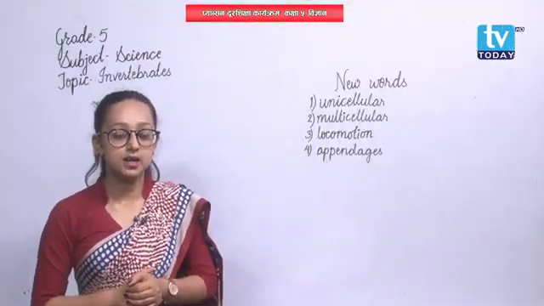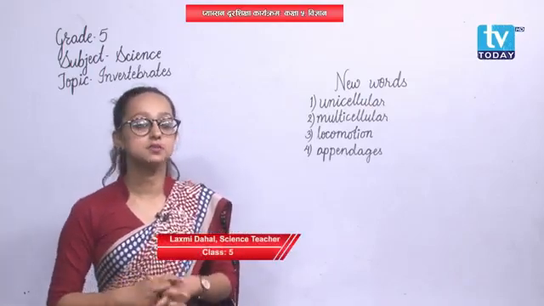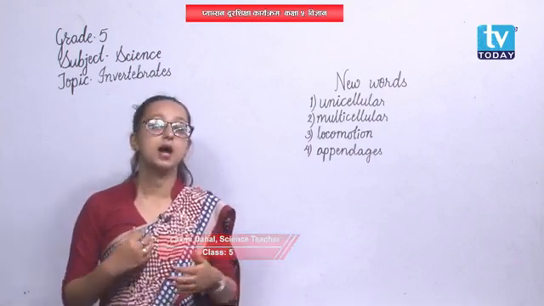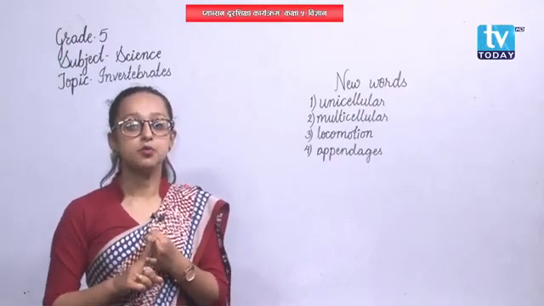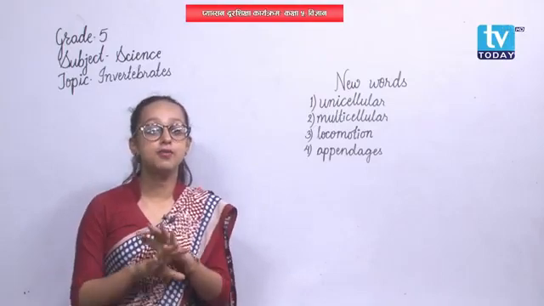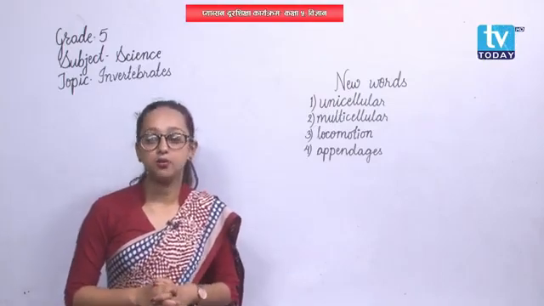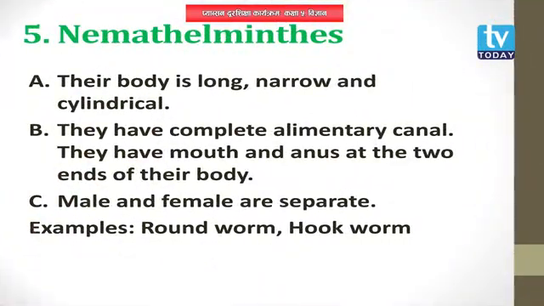Okay, as these animals have a flat type of body, the animals are also called flatworms. The animals of this group are also called flatworms. Liver fluke, tapeworm, planaria, they all have a flat type of body. Understood? Now let's move on to the next phylum, that is phylum Aschelminthes or Nemathelminthes. Okay, let's discuss its characteristics now.